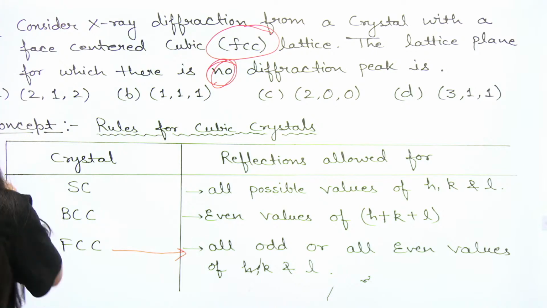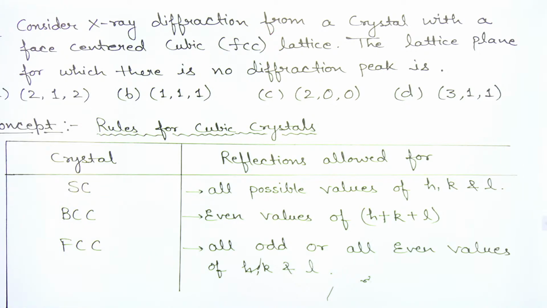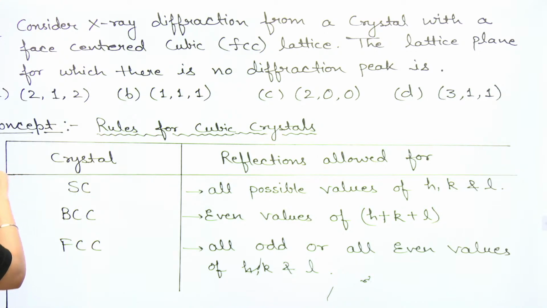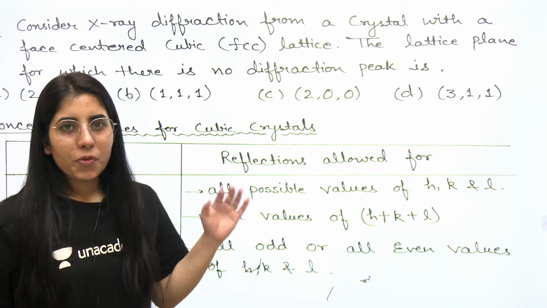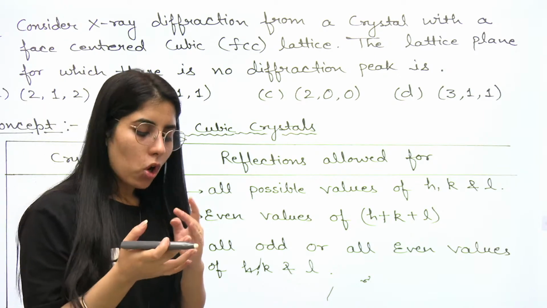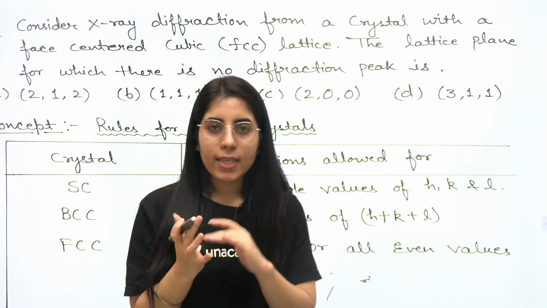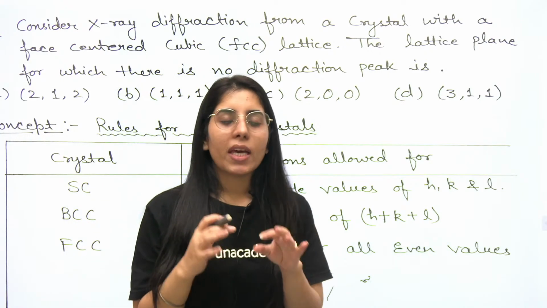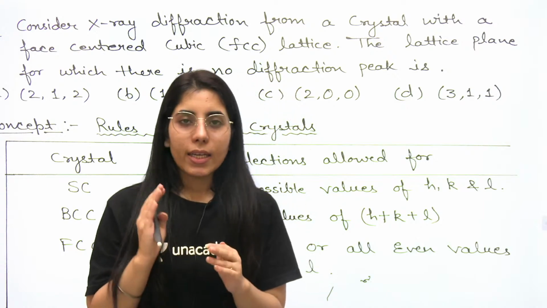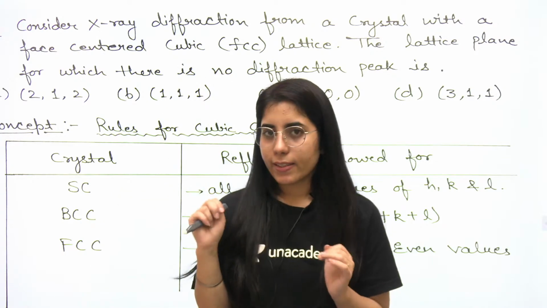HKL means the Miller indices. So if all H, K and L are even, or all H, K and L are odd, only then will you be able to find the diffraction peak in case of an FCC lattice.